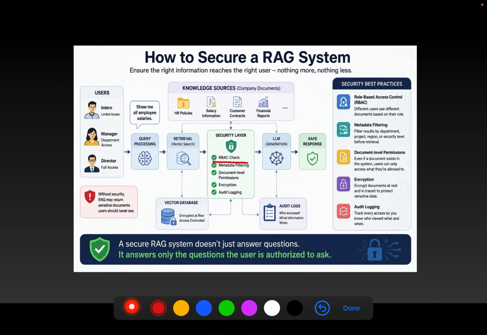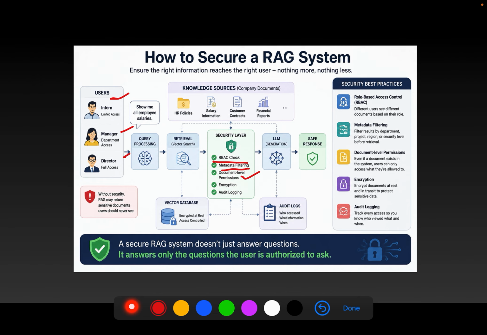First, use role-based access control, or RBAC. Different users should see different documents based on their roles. Second, use metadata filtering. Before retrieving the document, filter the results based on their role, job, project, region, or security level.